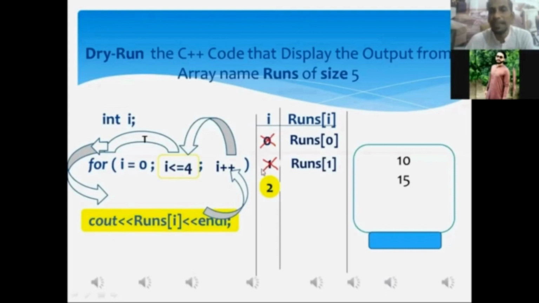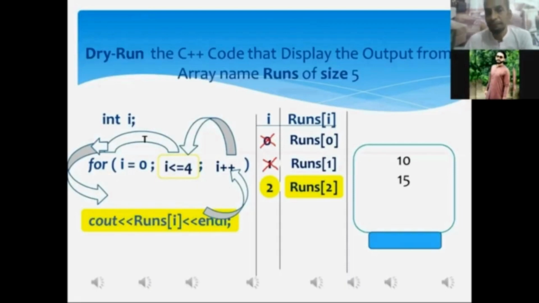If we place the current value of I, that one is 2, in the memory address we have specified in the cout statement, that runs within square bracket I, what will this address become after placing the current value of I? Runs within square bracket 2. Okay, my dear, this one is the third memory location of the array named runs.